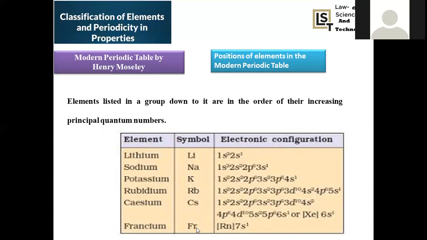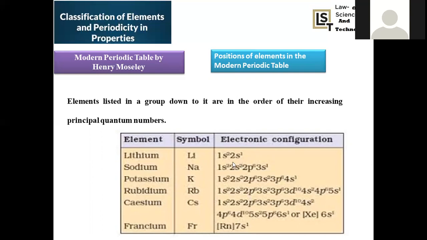So what happens? The principal quantum number gradually increases. For hydrogen, the principal quantum number is 1. For lithium, it is 2. For sodium, it is 3. Potassium 4, rubidium 5, cesium 6, francium 7. There is a gradual increase in the principal quantum number.